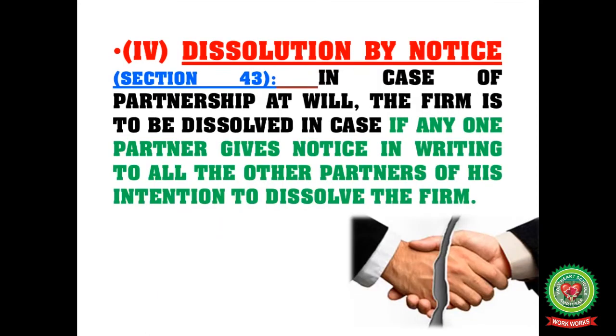Now dissolution by notice, Section 43. In case of partnership at will, the firm is dissolved if any one partner gives notice in writing to all the other partners of his intention to dissolve the firm. So when notice is provided to all other partners to dissolve the firm, it comes under dissolution by notice.